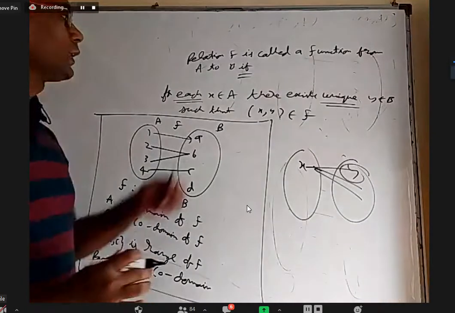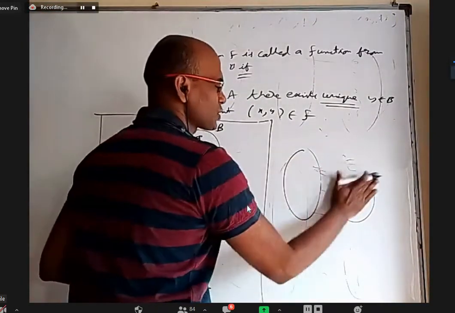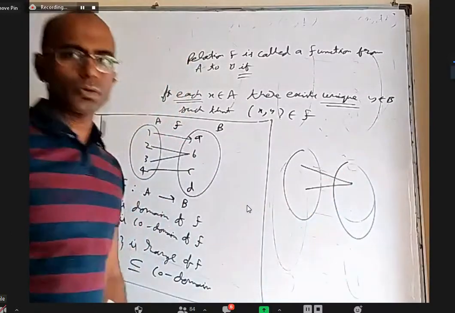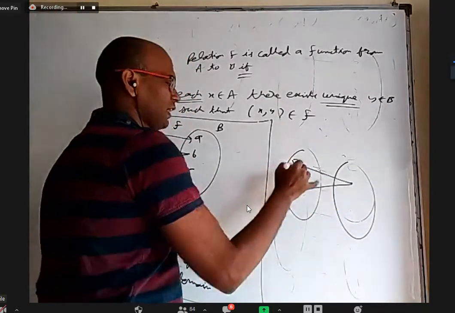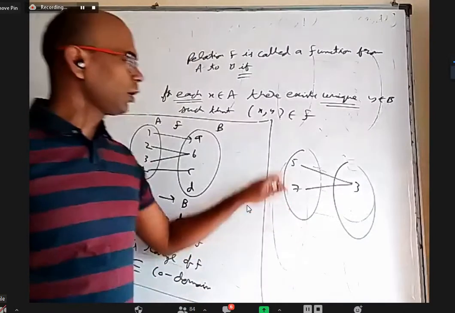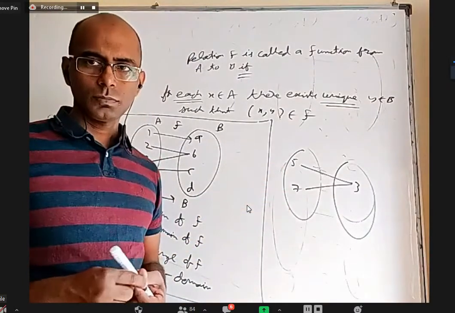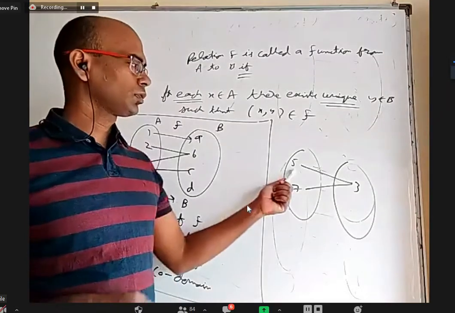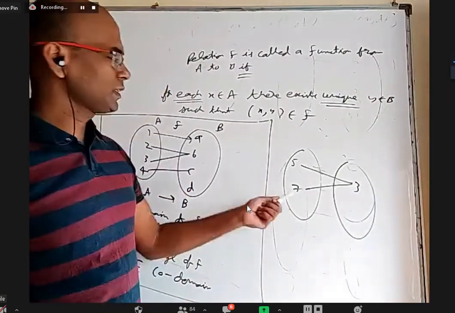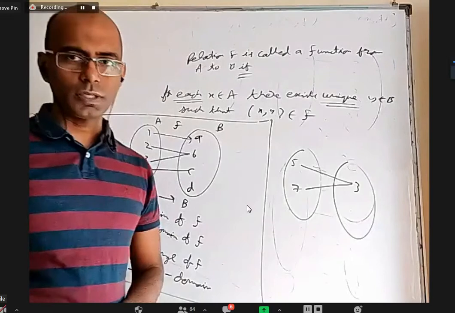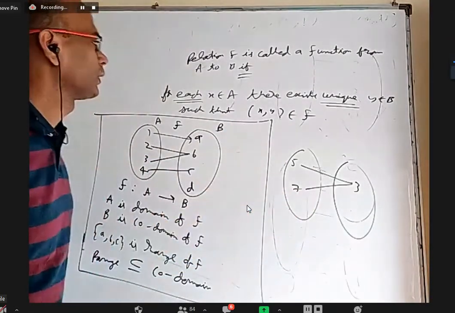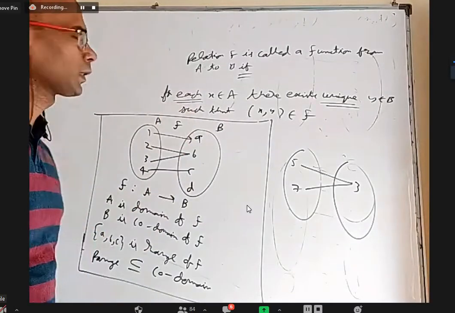In this definition, nowhere it is mentioned that two numbers cannot be connected to one number. It is okay. Let's say 5 and 7 go to 3. How many images does 5 have? Only one image. So it is unique. How many images does 7 have? Only one. This is also unique. So in the definition, this is not a problem. So that's all right.